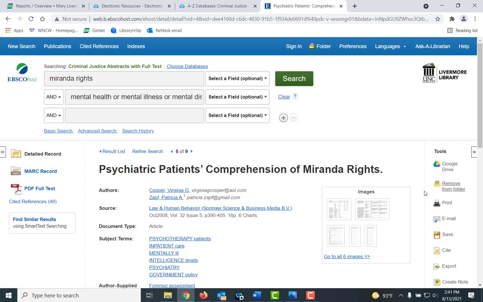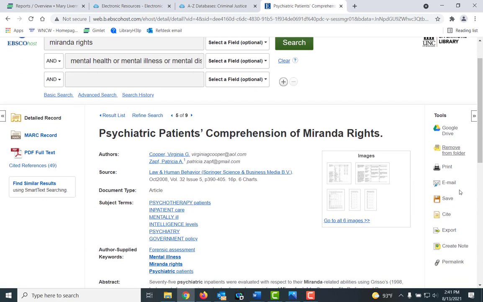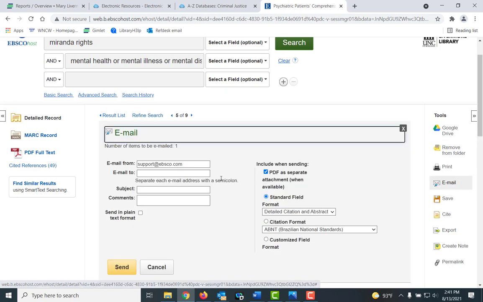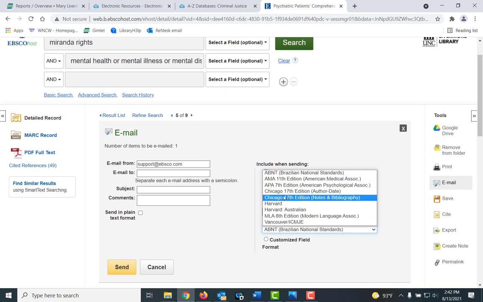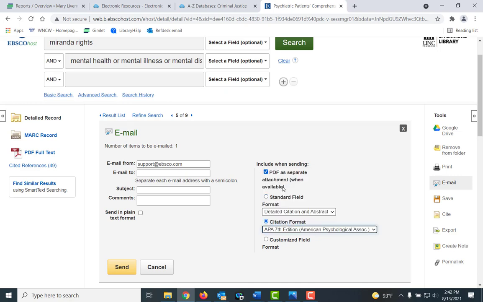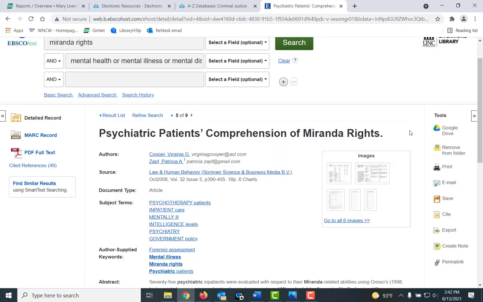Now also, if I wanted to, I could also email the article at this time by clicking here under the tools on email. All I would need to do is add my email address, a subject, and maybe a comment. Now notice also I can send myself a citation format. Probably for this class you're using APA 7th. And then all I would need to do is click send. That's the good news regarding the citation.